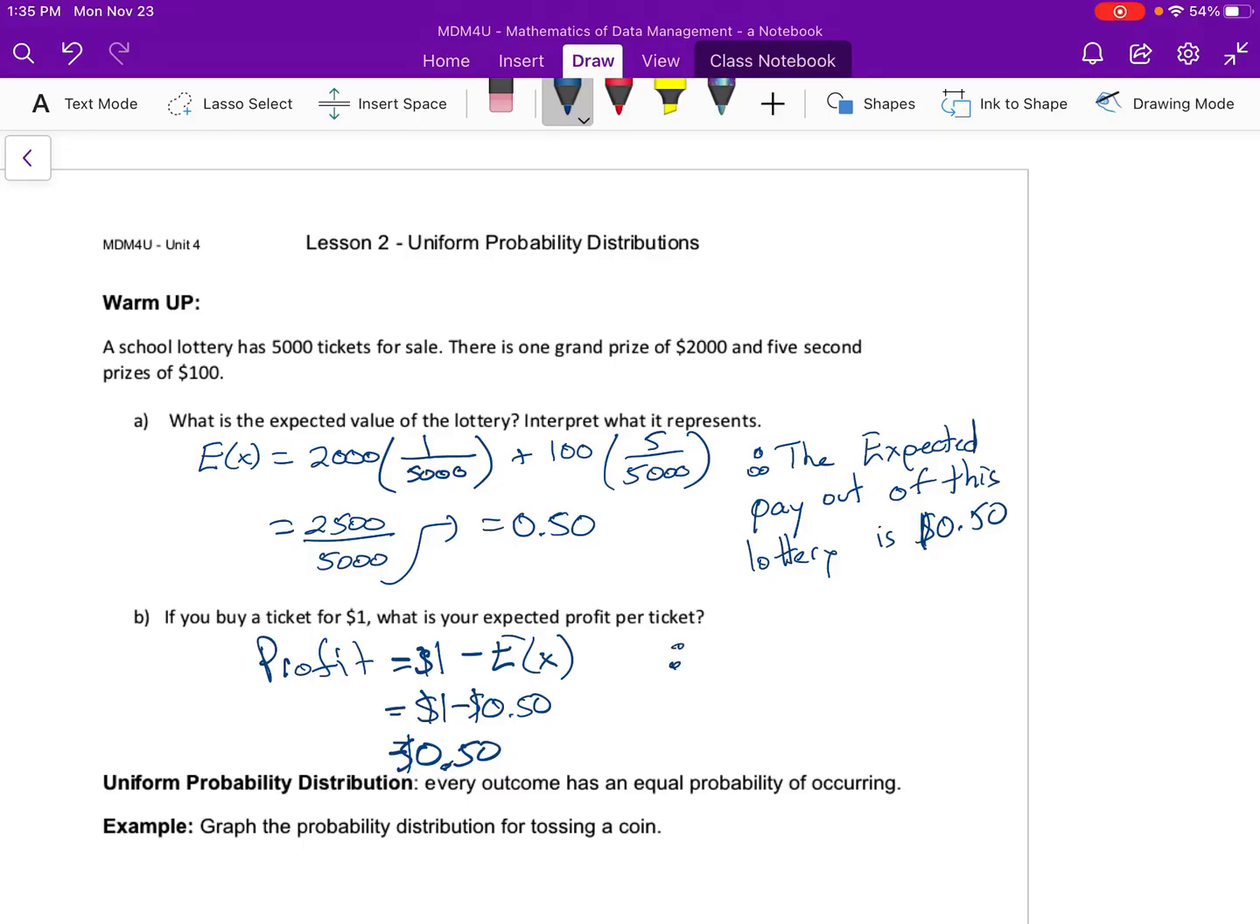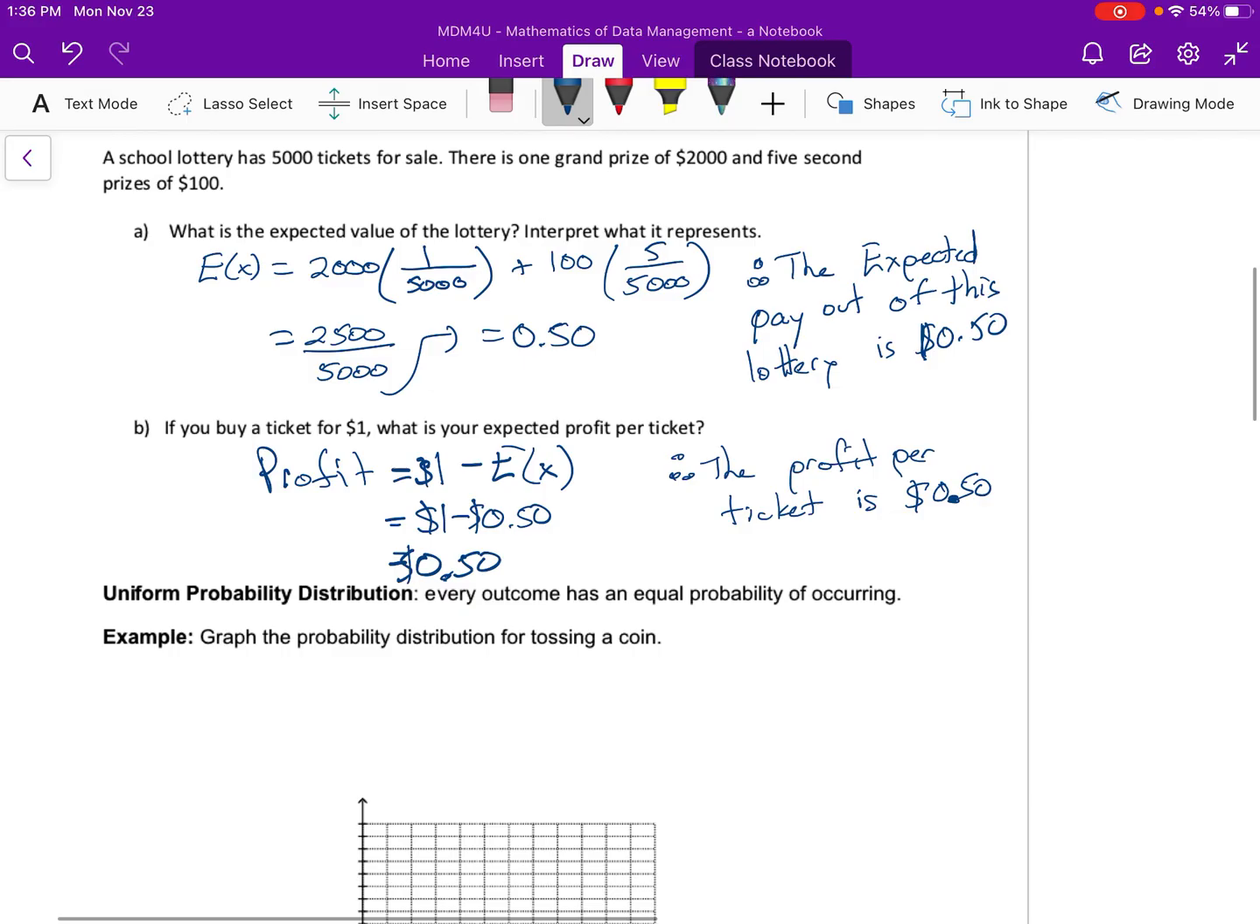So therefore, the profit per ticket is 50 cents. If you were trying to figure out how much you're actually going to make on this lottery, then you're going to make 50 cents times your 5,000 tickets, which is going to be $2,500.